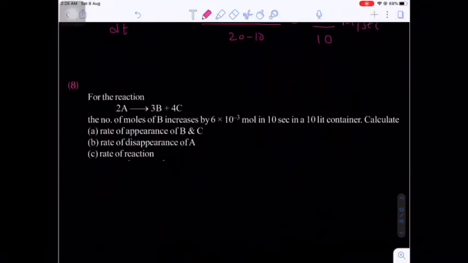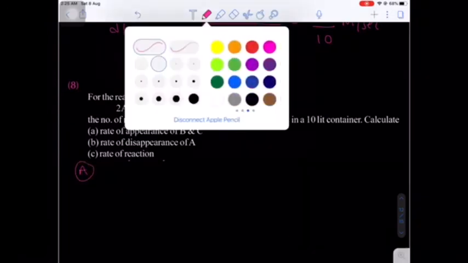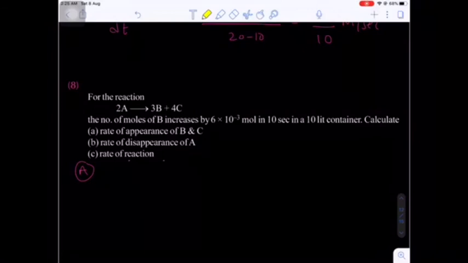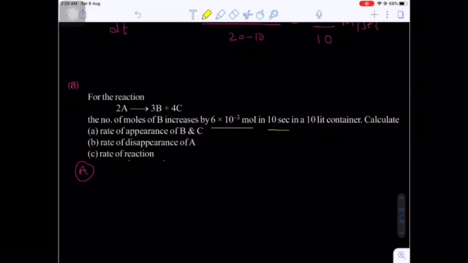Okay. Now come to the next question, question number 8. Now here, for the reaction 2A gives 3B plus 4C, the number of moles of B increases by 6 into 10 raised to minus 3 moles in 10 seconds in a 10 liter container. Are you getting my point?